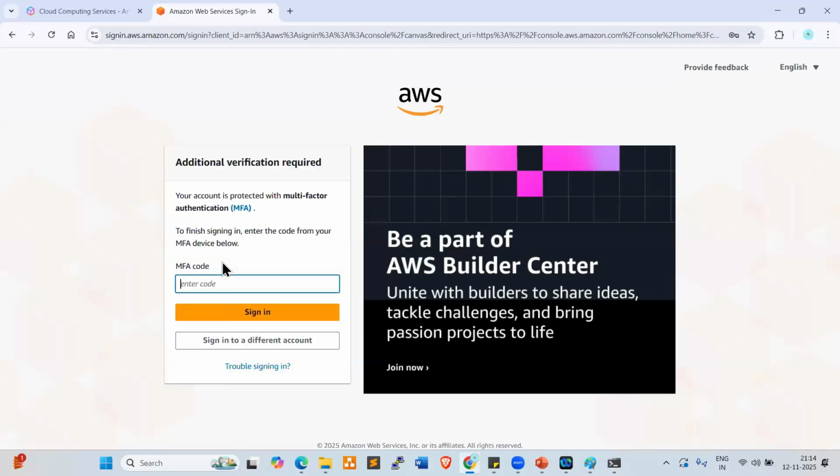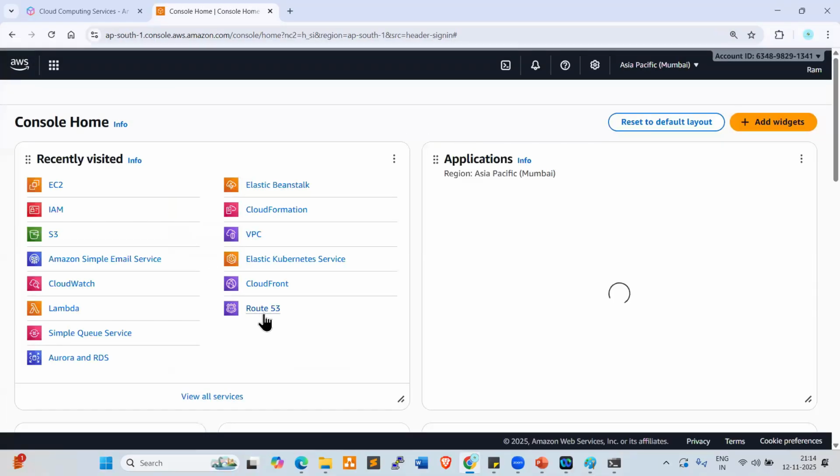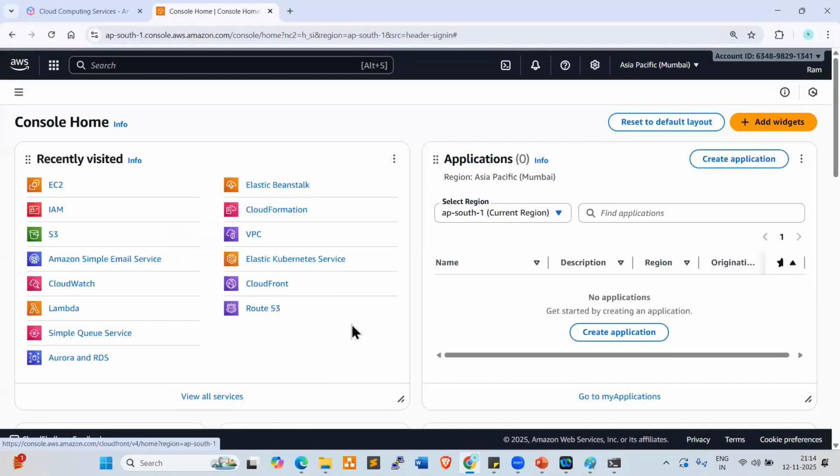The first time, there is no need to give any MFA code. Later, after one week, you can enable the MFA. How to enable the MFA, multi-factor authentication? I'll show you that. Here we need to give the MFA code, 980593. On your mobile, you need to download Google Authenticator. In Google Authenticator, you'll get the code, right? That you need to enter.